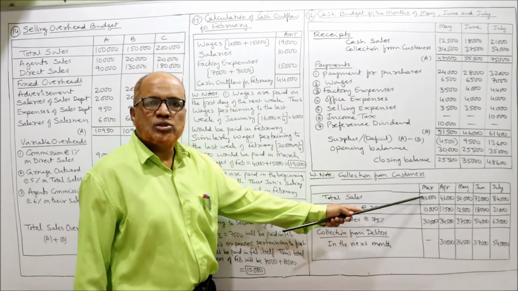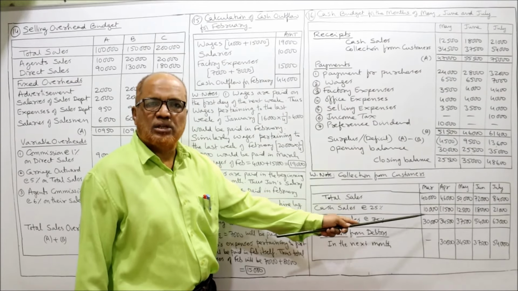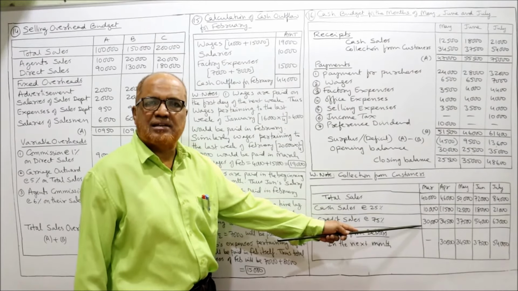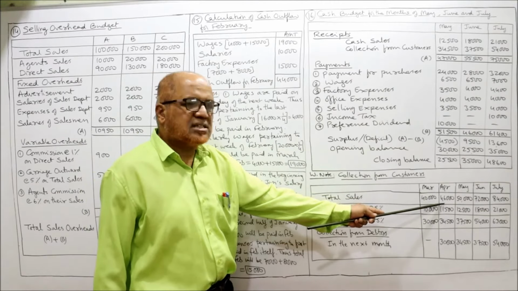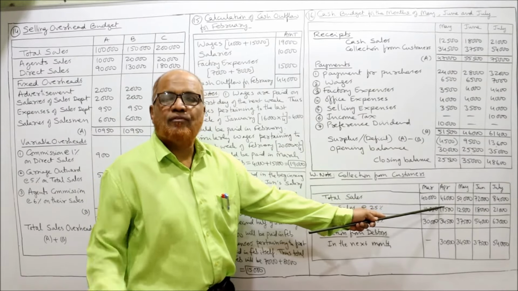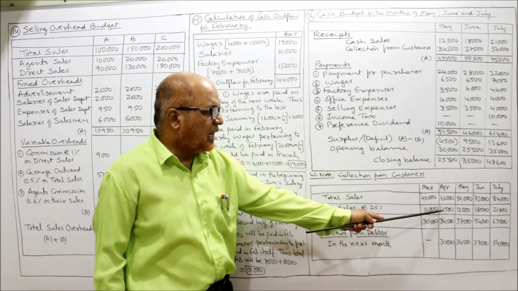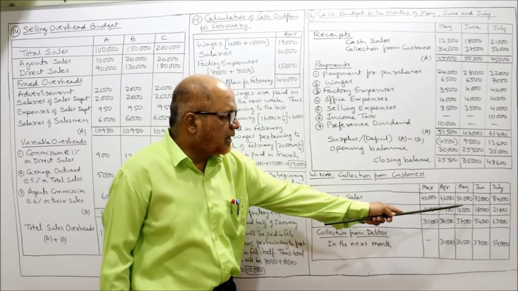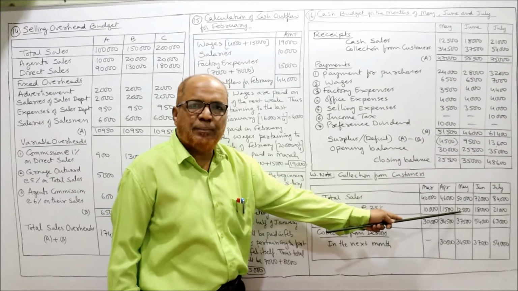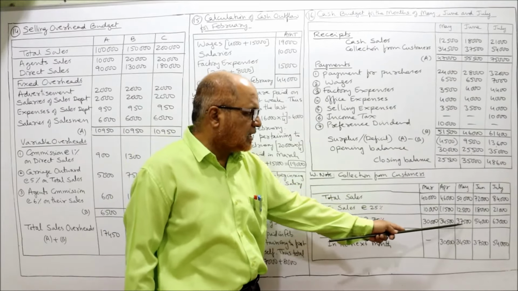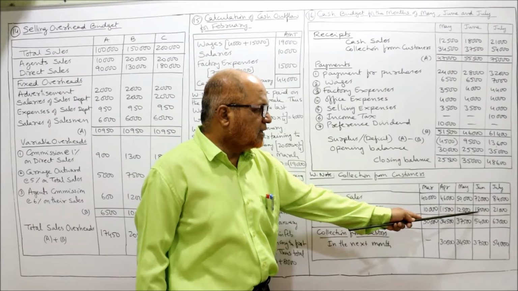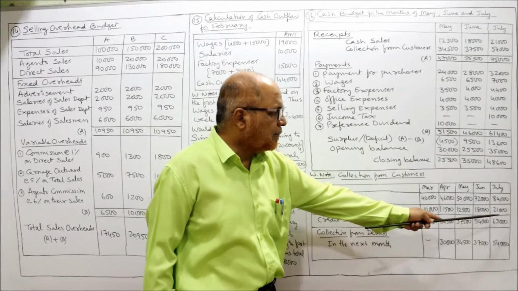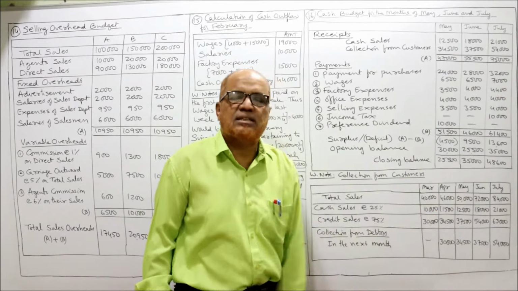So I have split 40,000 into two: 10,000 cash sales, 30,000 credit sales. Similarly, 46,000 into 25%: 11,500 cash sales, 34,500 credit sales. Similarly, 50,000 into 25%: 12,500 cash sales, 37,500 credit sales. 18,000 cash sales, 54,000 credit sales. 21,000 cash sales, 63,000 credit sales.